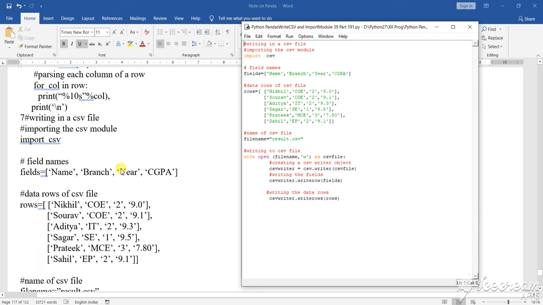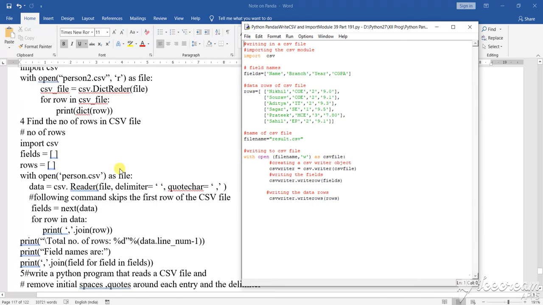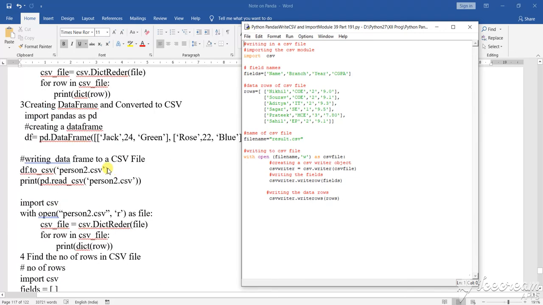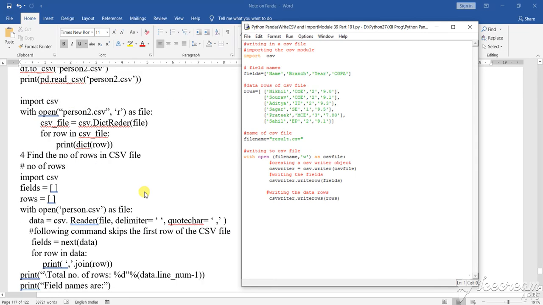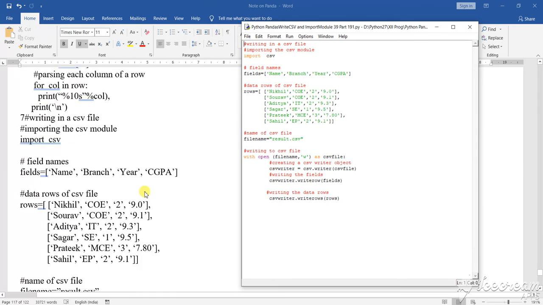In the data frame program you can see how to create a CSV from the data frame. Now the next one that has been shown, this is the particular program where it has been written: csv_writer.writerow for the fields, then csv_writer.writerows for the rows.